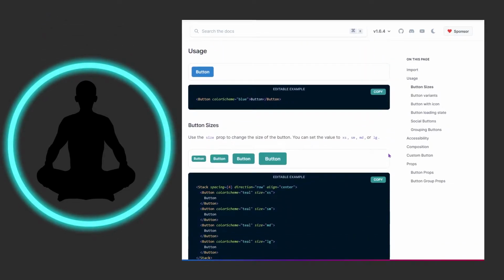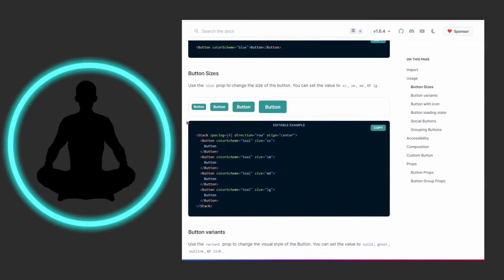So if we look at a button right here, this is pretty much it. You have a button, we could click it, nothing happens because nothing's hooked up. We have our color scheme in here. We could customize it however we want to. We see the sizes right here. They're very easy to add. We have extra small, small, medium, and large right here. You just do size equal, and we can see that this is a large size. This is an extra small right here. And these are the 4 different sizes you could use.